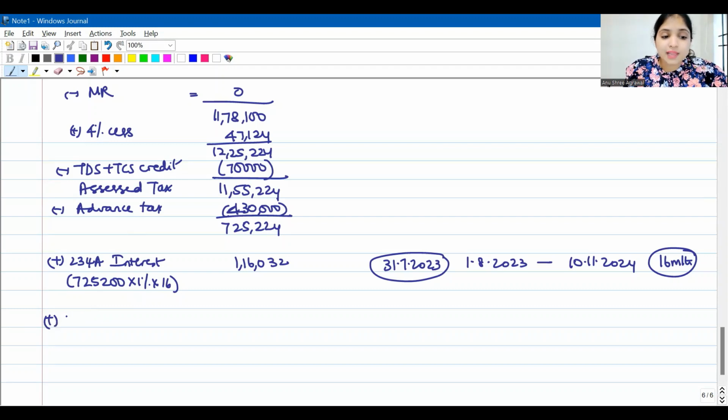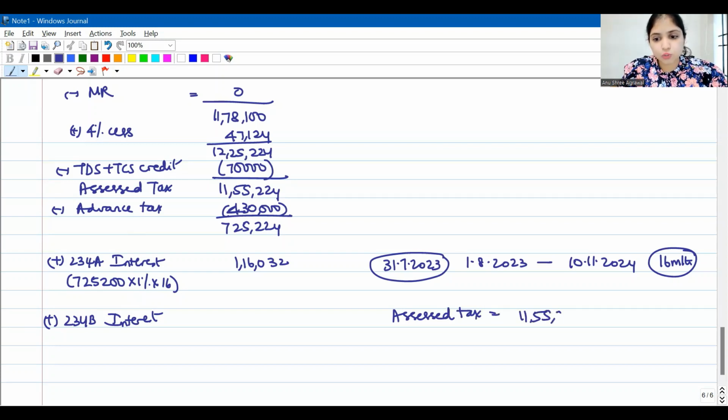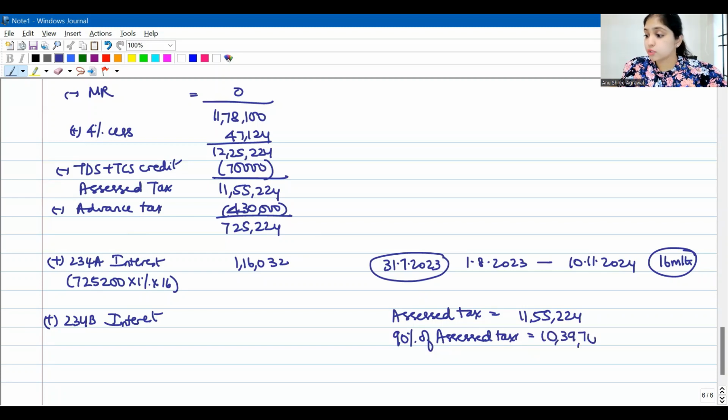Okay, then will there be 234B interest? We'll have to check. 234B interest comes into the picture when the assessee has paid less than 90% of assessed tax as advance tax. What is the assessed tax? It is 11,55,224. Did the assessee pay at least 90% of assessed tax? What is 90% of 11,55,224? It is 10,39,702. Did he pay this much at least as advance tax?